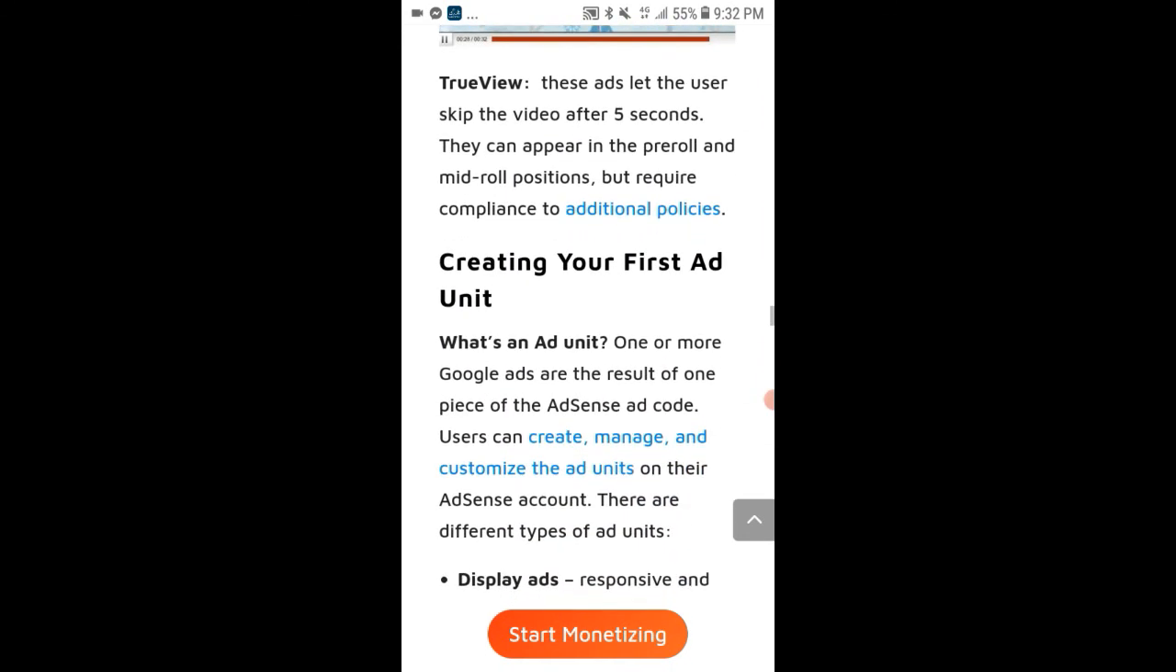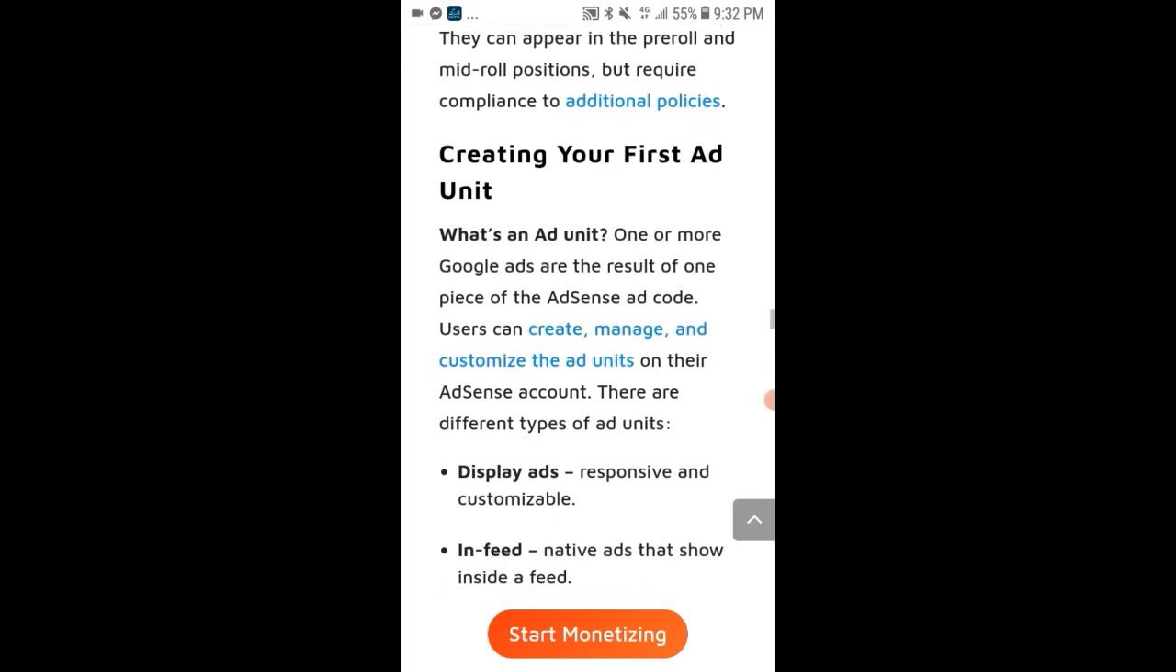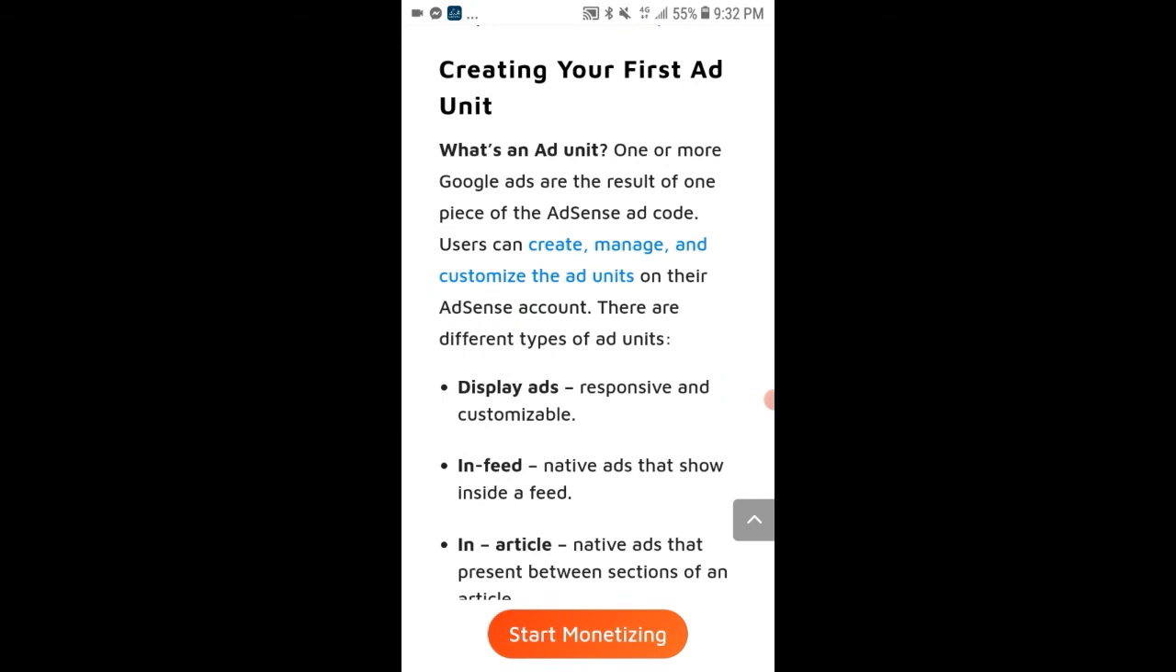Creating your first ad unit. One or more Google ads are the result of pieces of AdSense code. Create, manage, and customize the units in your AdSense account. There are different types of ad units. Display ads, in-feed, in-article. Matched content ads that promote the content visitors link to.